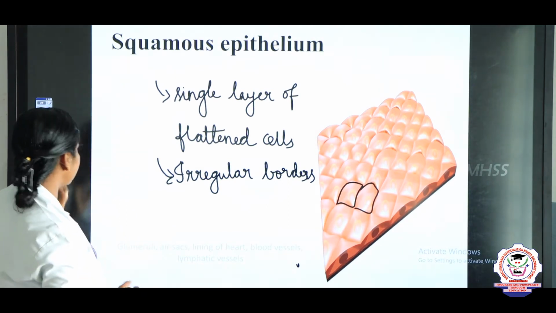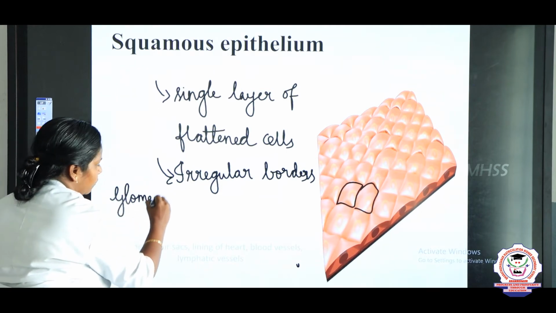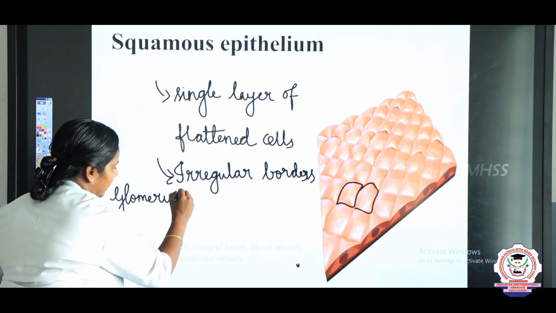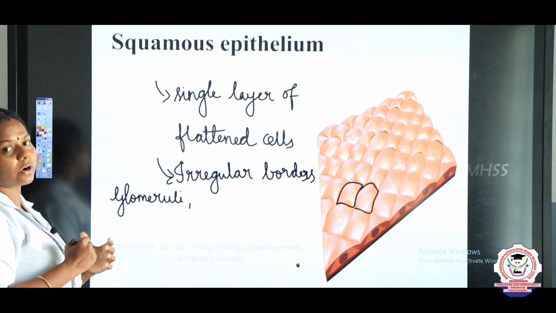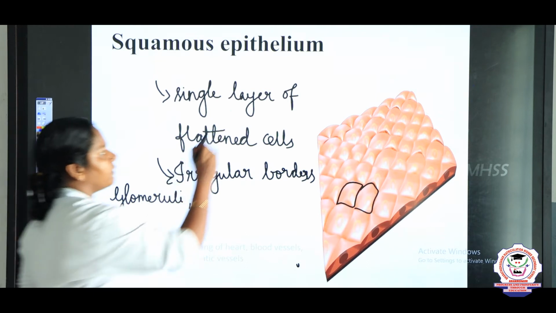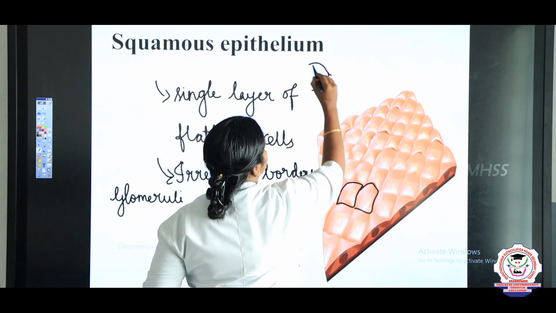And now we are going to see where this squamous epithelium is present in our body. So the first one is that it is found in the glomerulus of the kidney. For example, in our kidney, while you are drawing the nephron, what is the first part we draw, children? Yes, the Bowman's capsule.